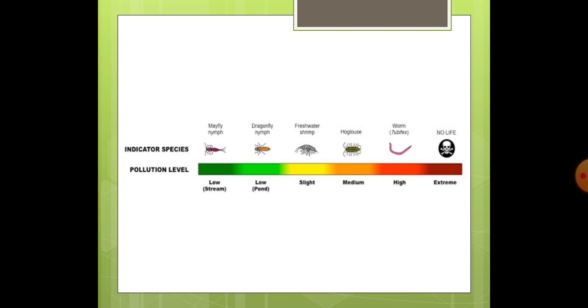The pollution level was medium, so you were seeing hog louse. Pollution level has increased, but still animals which can tolerate it, like tubifex, were found. So we come to know that the pollution level is high. But beyond that, when the pollution is at extreme, we find there is no life. So these indicator species are indicating to us the level of pollution.